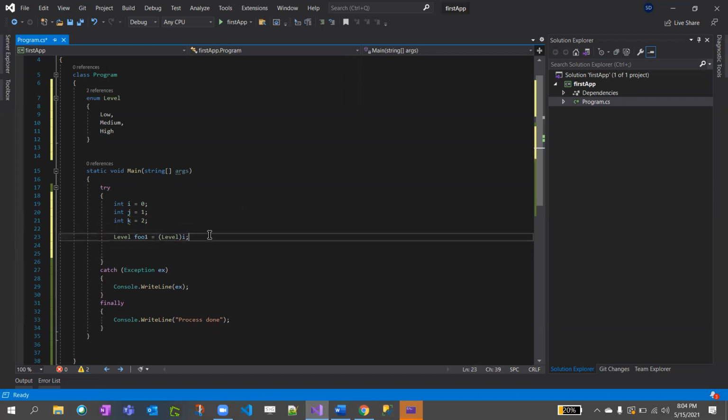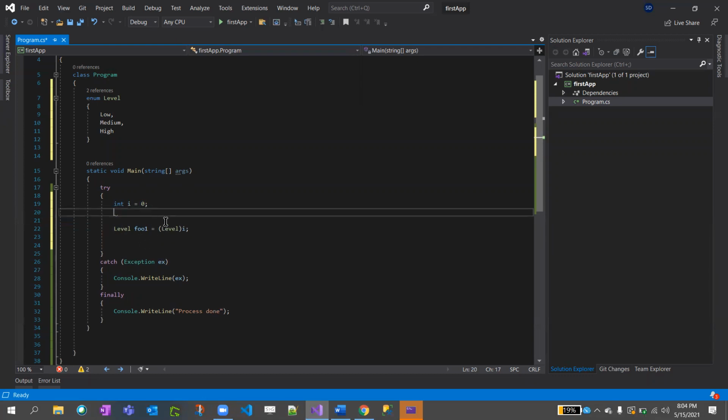Now see what I am saying. int i equal to 0, j equal to 1, k equal to 2, right? I just declared int i equal to 0. I want to understand what i represents.